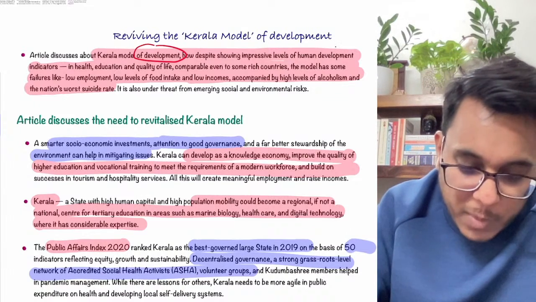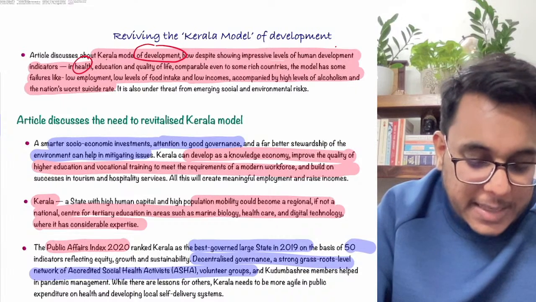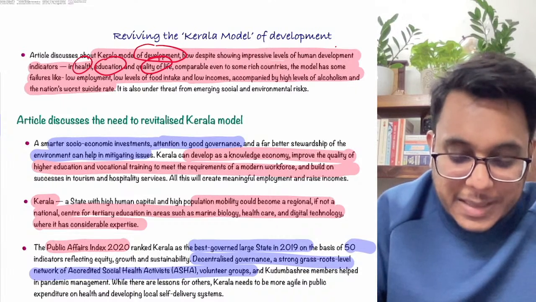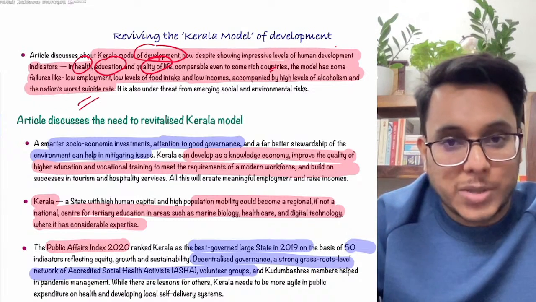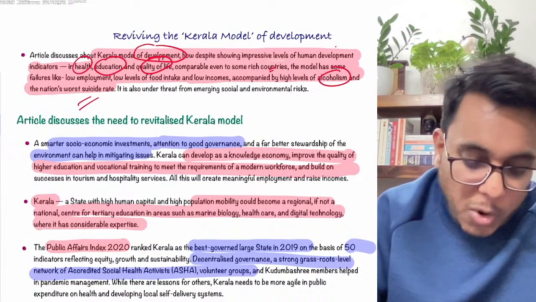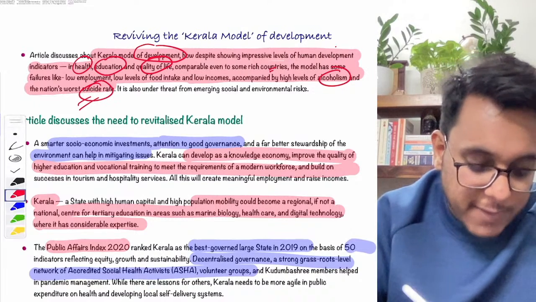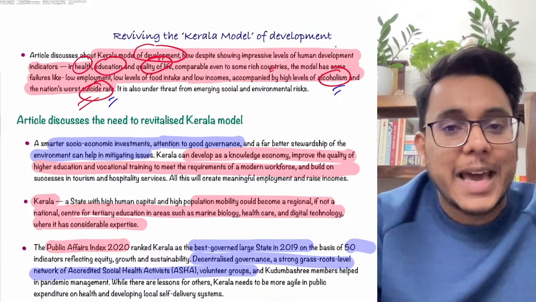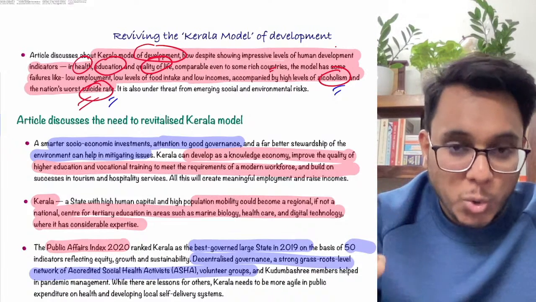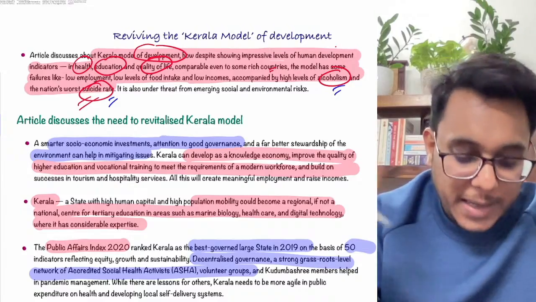So in terms of the human development indicator, the health indicator, education, quality of life, they are comparable to the rich countries, but at the same time there are some other problems also that are there in Kerala. For example, alcoholism and suicide rate are a very big problem. Now see, alcoholism and suicide are not only a problem in Kerala, in the entire country it is a problem. And particularly on suicides, there is one more article that is there.